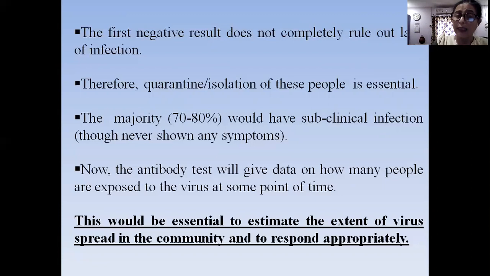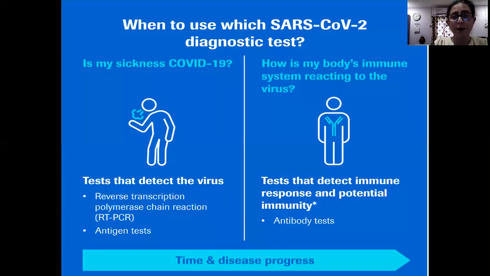Now, the antibody test will give data on how many people were exposed to the virus at some point of time, whether they are not COVID-19 positive, but they have been exposed to the virus. This would be essential to estimate the extent of virus spread in the community and to respond appropriately.